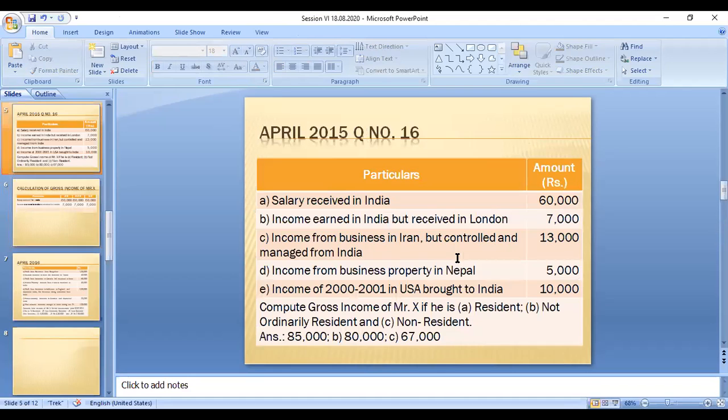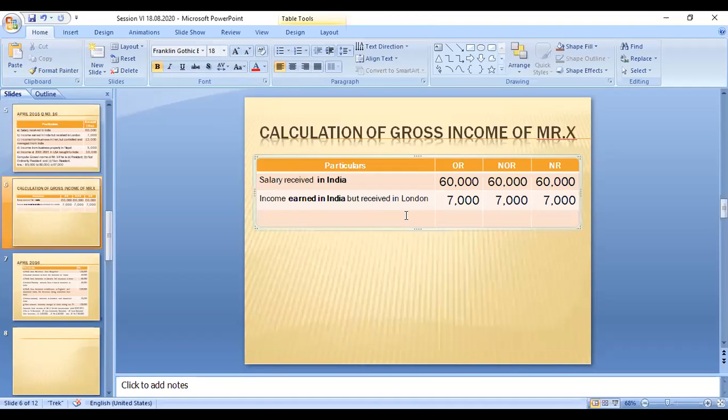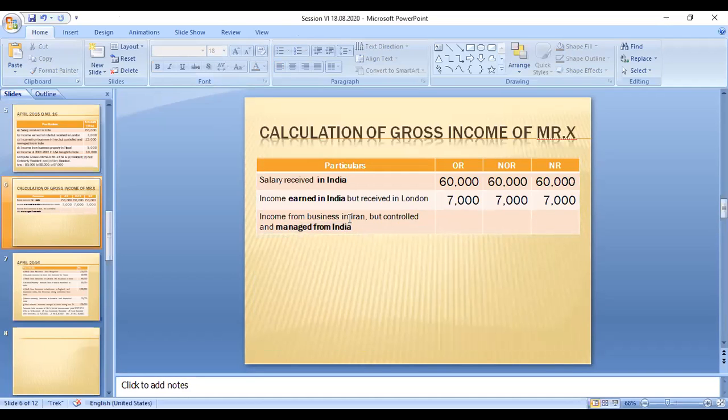And the next category is income from business in Iran, but controlled and managed from India. So it is income managed from India. But this is a business in Iran, which is not India. It is an outside country.